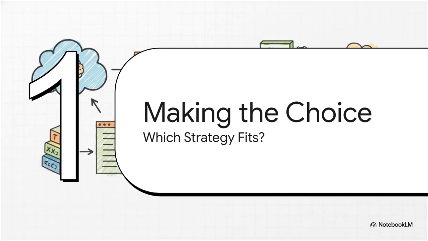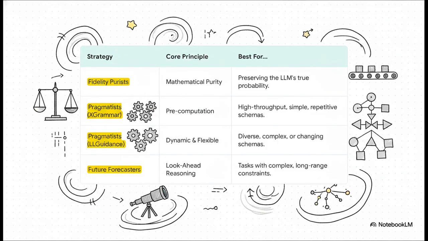Okay, we have covered a ton of ground, from pure mathematics to performance hacks to futuristic constraint solving. So what does this all mean for you, the developer? Let's bring it all together so you can make the right call for your project. This table really lays it all out. If preserving the model's exact probabilities is your number one priority, you're a fidelity purist. If you have a high-volume service with one simple repeating schema, the pre-computation of a pragmatist tool like Xgrammar is